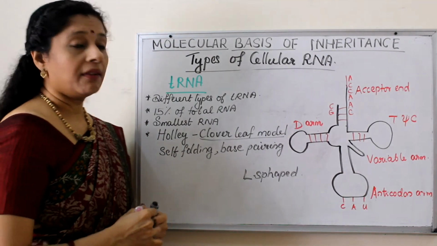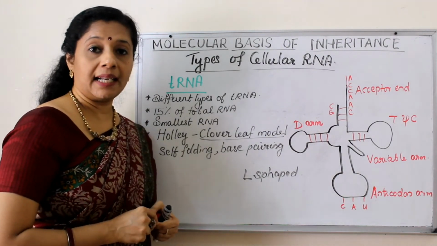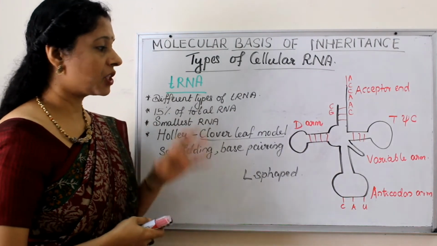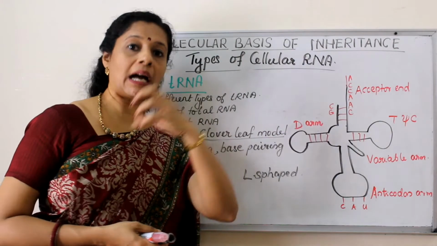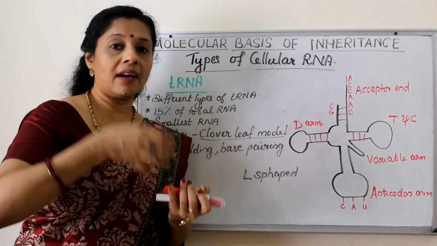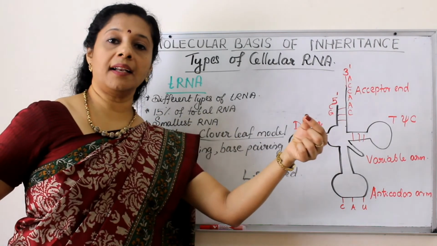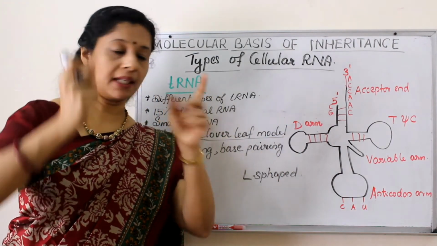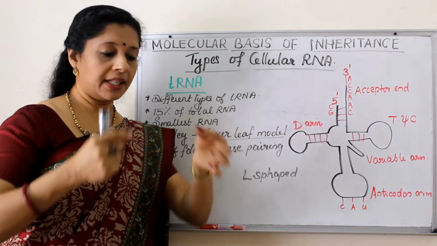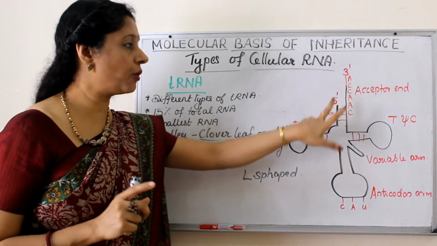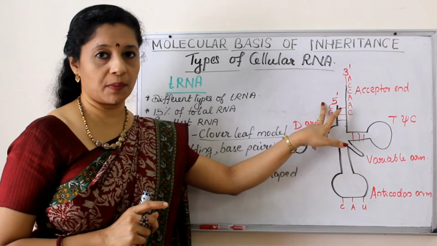We need to study the structure of tRNA in detail because we are learning it for protein synthesis. Since its main function is to bring amino acids, it should have one arm for holding the amino acid. A linear RNA molecule is actually folding to become the cloverleaf structure. It will have two ends, a 3' end which is an OH group and a 5' end with a phosphate group.